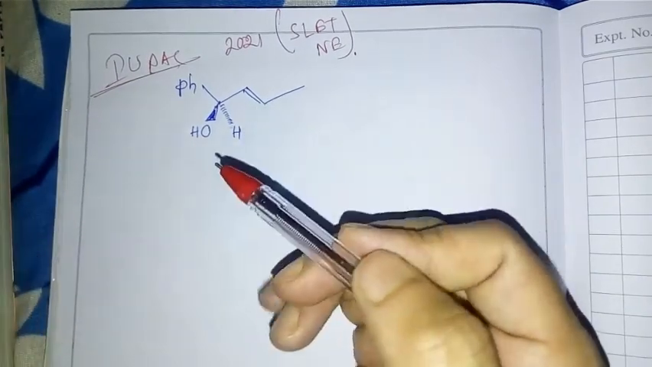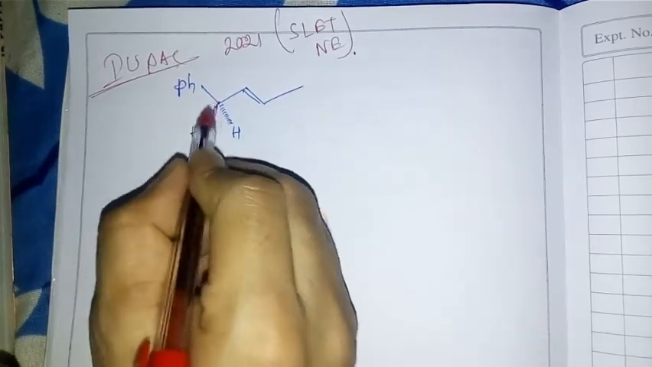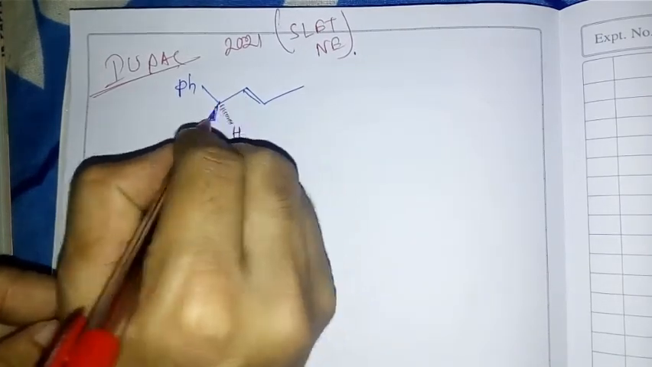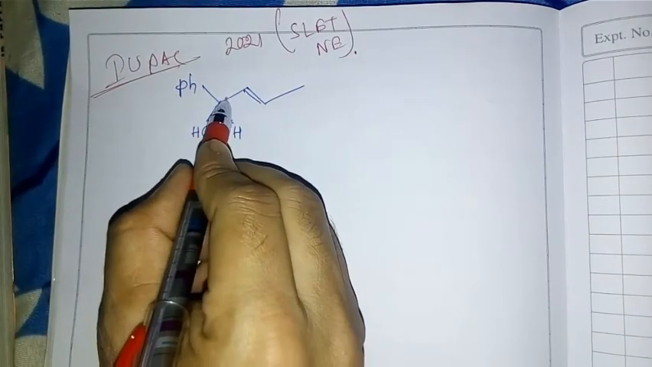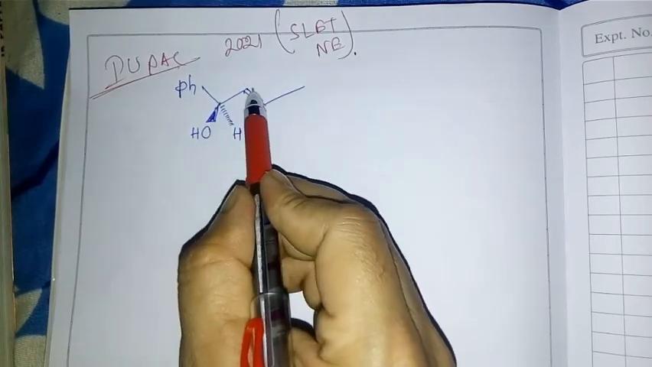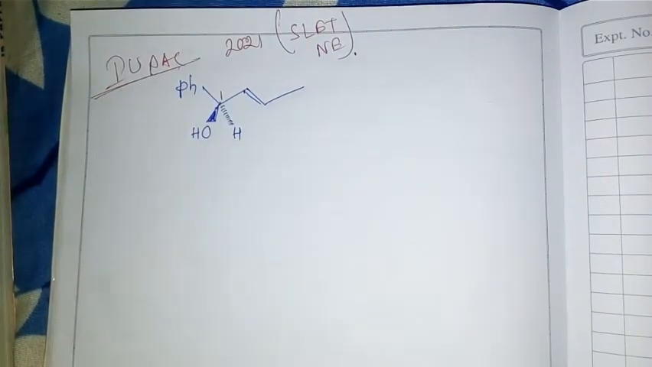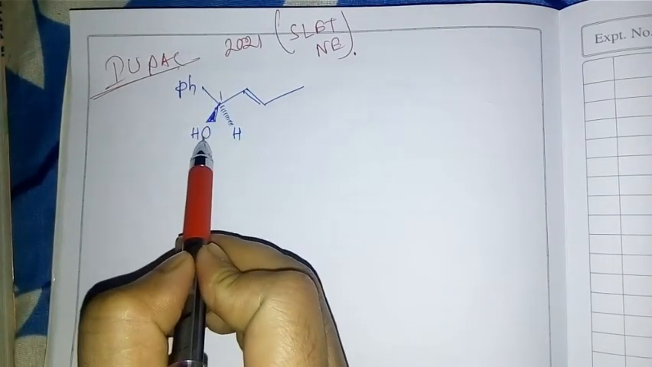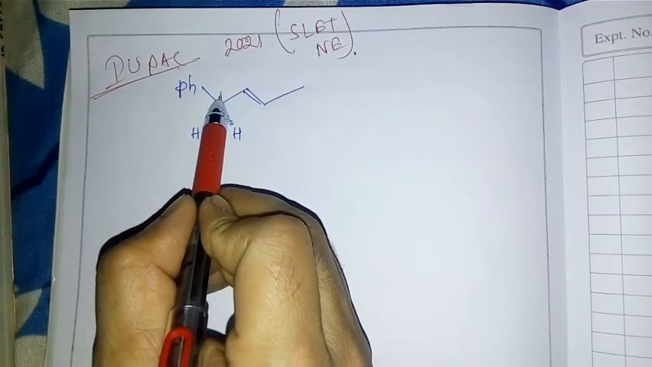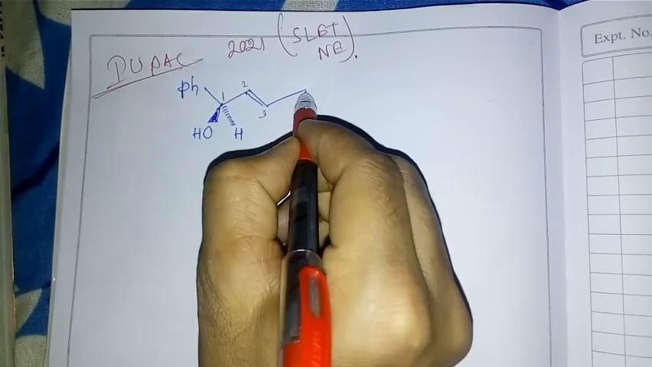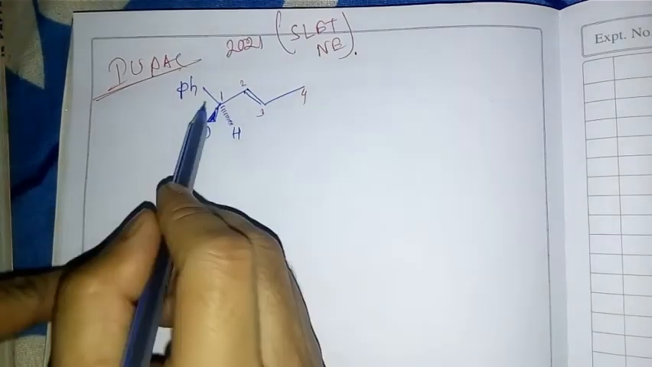So there are four options. Which option is correct? First of all, you can find out this one is number one. The numbering starts from this side. Why not this side? Because on this side, in the one-number position, there is the alcohol group. This is the functional group. So number one here, 1 2 3 4.